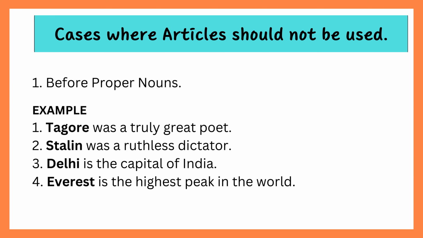Let's see one by one. Before proper nouns. Example 1. Tagore was a truly great poet. 2. Stalin was a ruthless dictator. 3. Delhi is the capital of India. 4. Everest is the highest peak in the world.